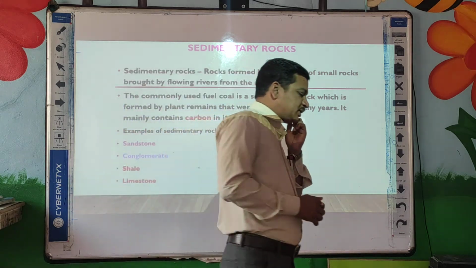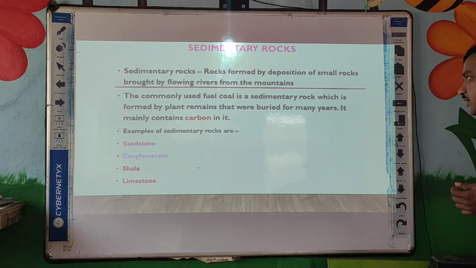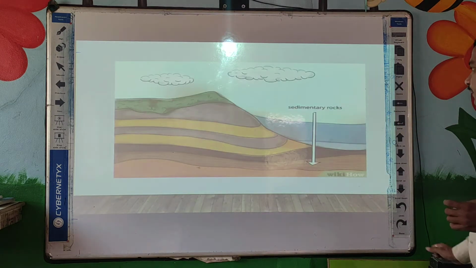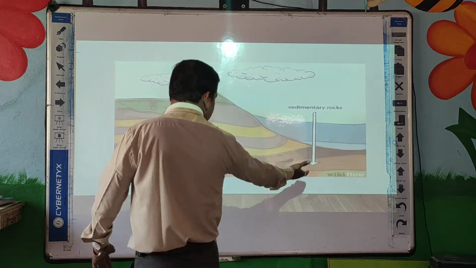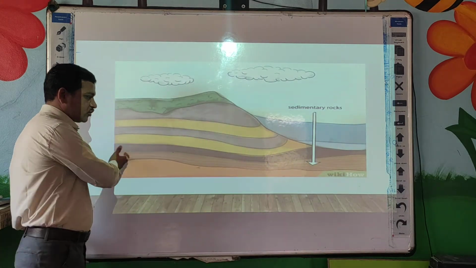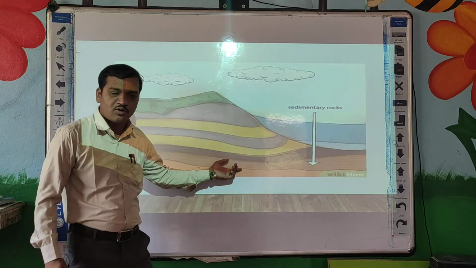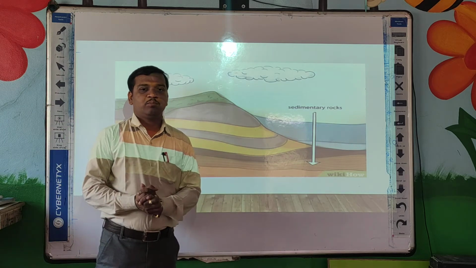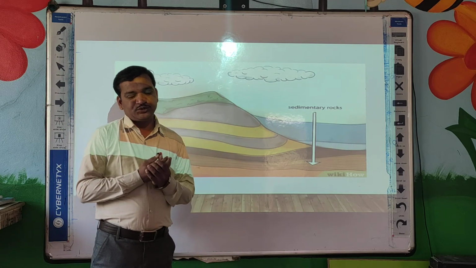Now I will show you the picture here. So this is the one picture you can see. This is about the sedimentary rock which is formed at the bottom of the mountain. But how is it formed at the bottom of the mountain? So I will explain to you.